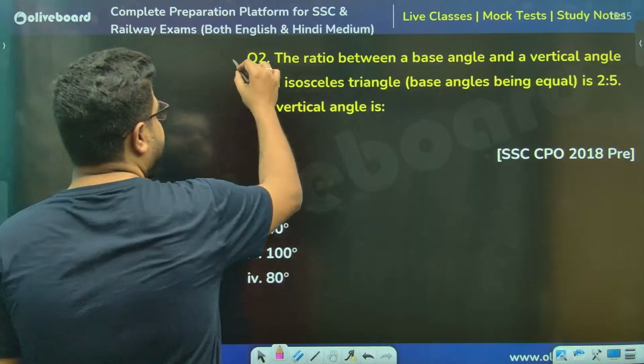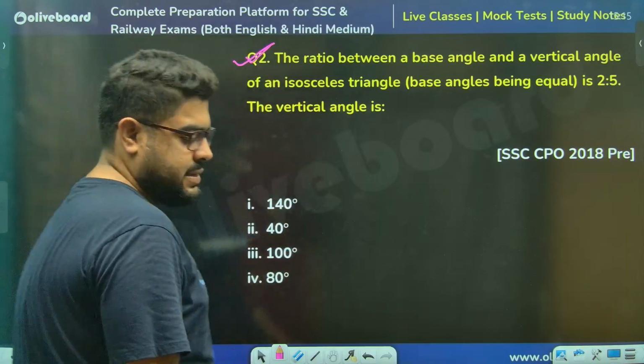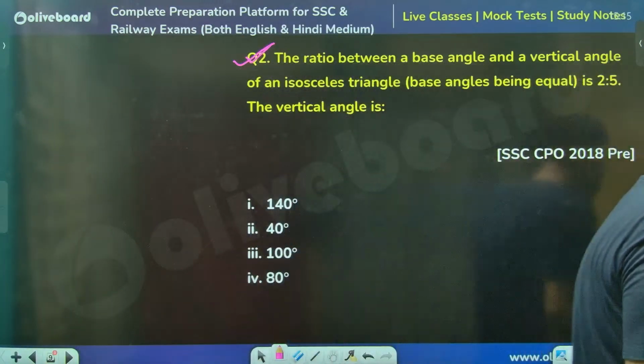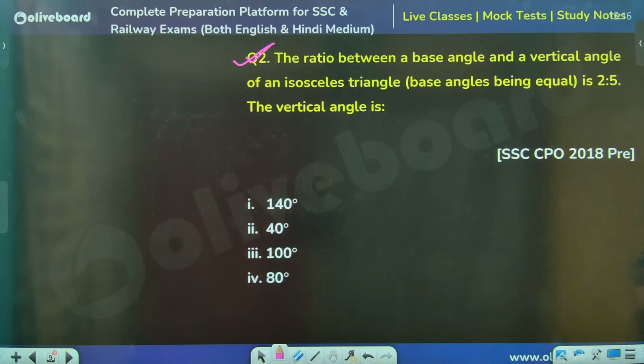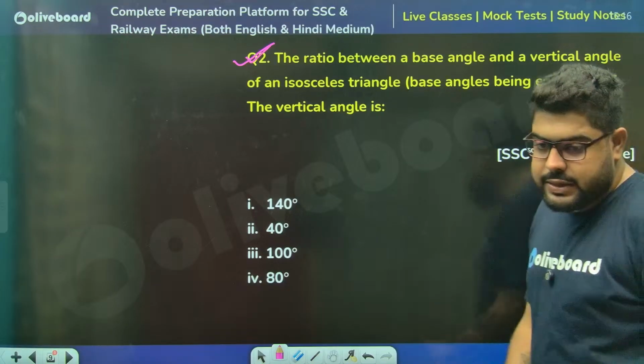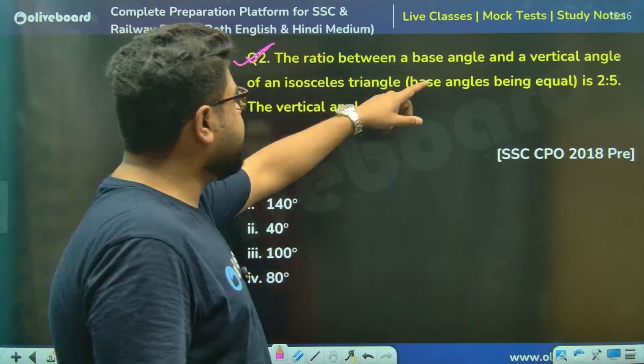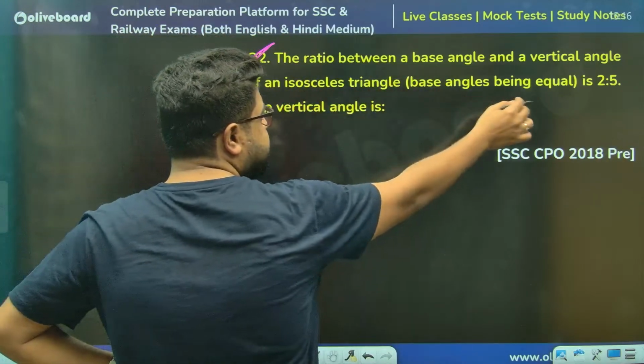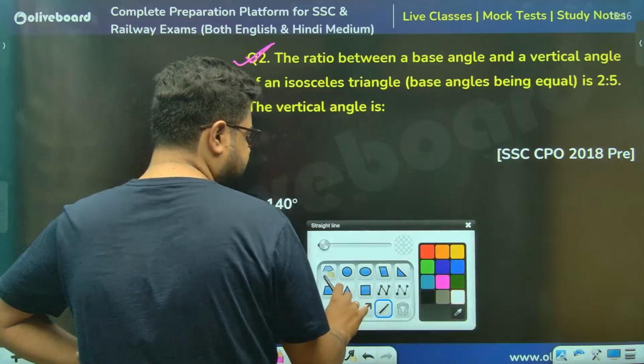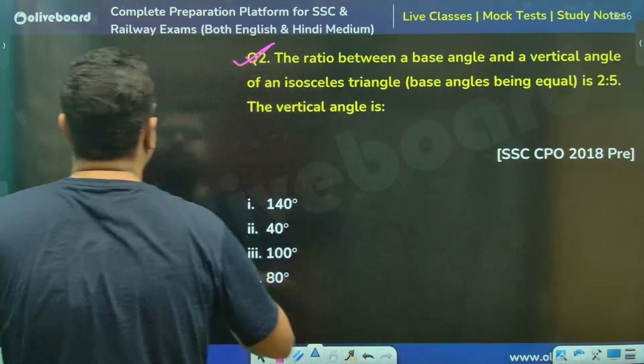Moving on. Just think about this question a second. Just read this question. Chalo, everyone. So the ratio between a base angle and a vertical angle of an isosceles triangle is given. Very simple stuff.